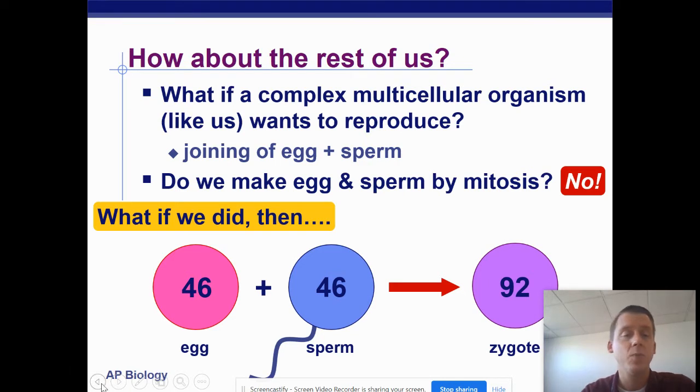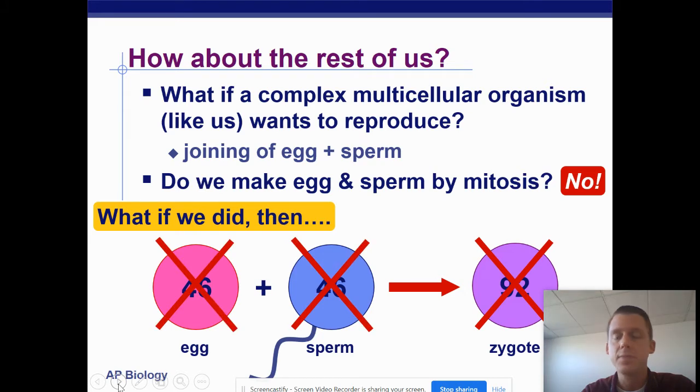So this will not work. We can't make egg cells and sperm cells through mitosis. Mitosis doesn't work to make egg cells and sperm cells. So no, not the way that it works.